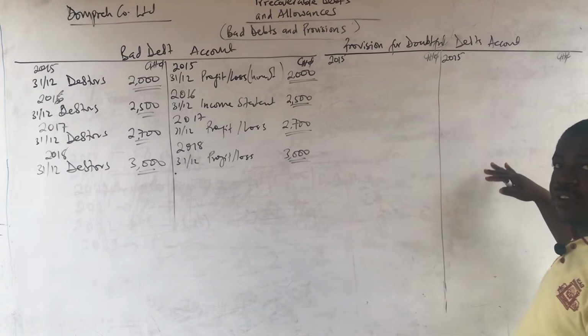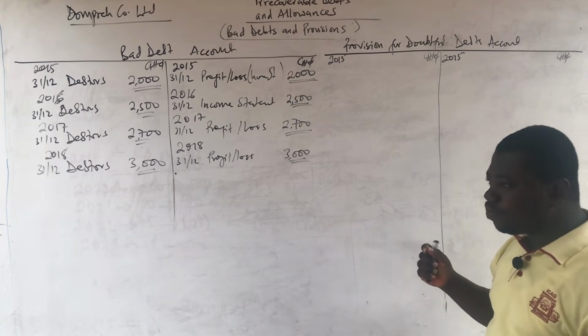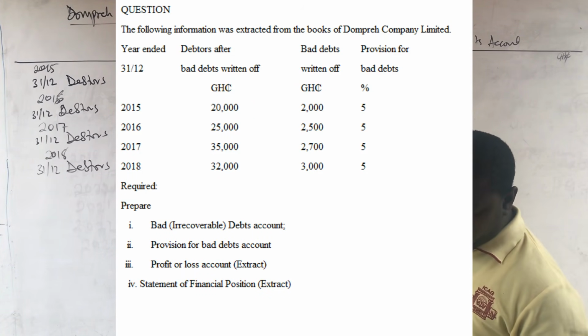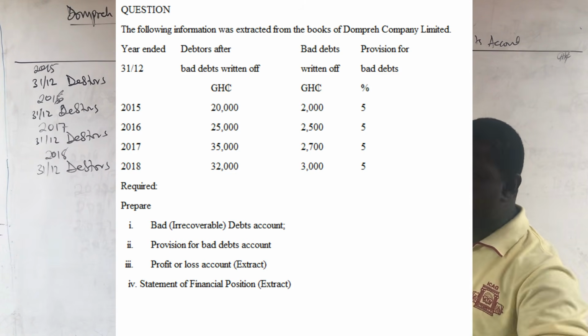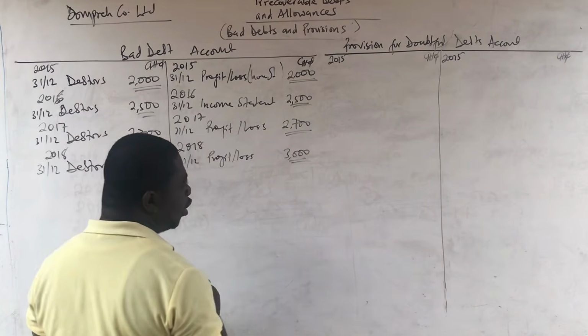But with the closing off, we are going to factor in the differences, and that is where you need to pay attention. So in 2015, we have 5%, in fact, the 5% runs through, to be calculated on 20,000. So you show workings, okay? But I may not show workings.